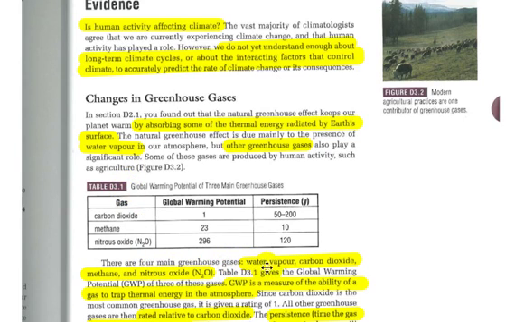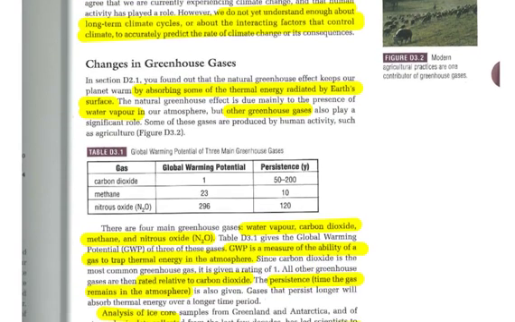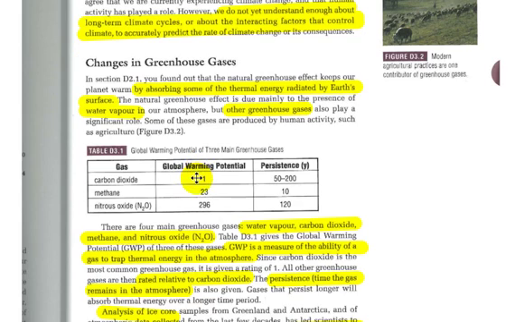So there are four main greenhouse gases. Water vapor is a big one. Carbon dioxide, methane, and nitrous oxide, or dinitrogen monoxide. This table here gives the global warming potential of the three gases. So the global warming potential, or GWP, is a measure of the ability of a gas to trap thermal energy in the atmosphere. Since carbon dioxide is the most common greenhouse gas, it is given a rating of 1. All the other greenhouse gases are then related to carbon dioxide. So if carbon dioxide has a value of 1, gases like methane would have a value of 23. So 23 is able to trap more thermal energy than carbon dioxide. Nitrous oxide, even more.